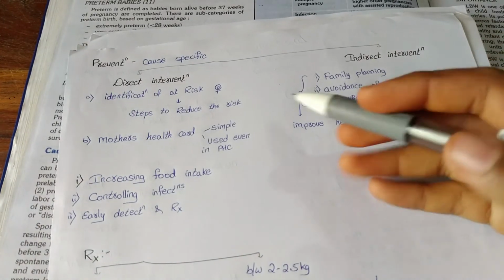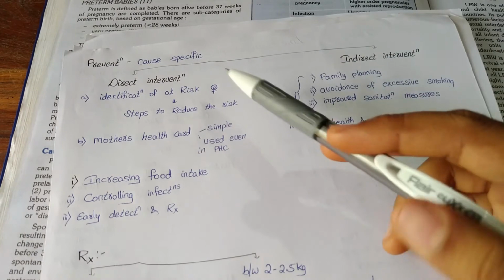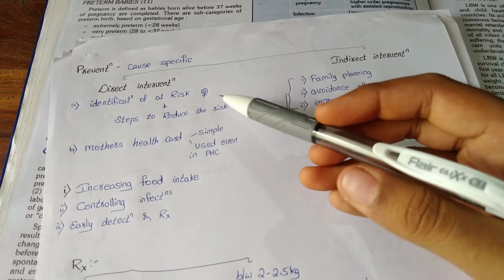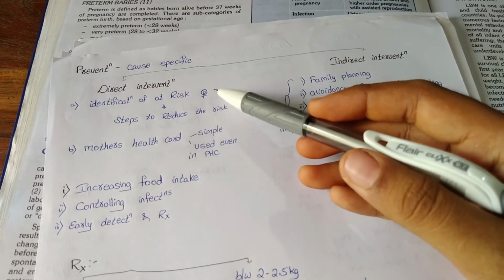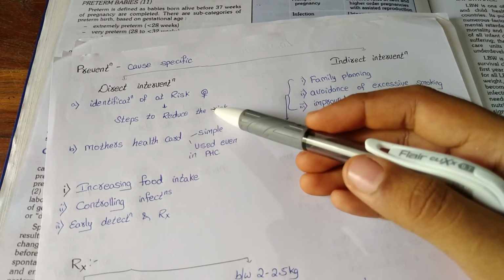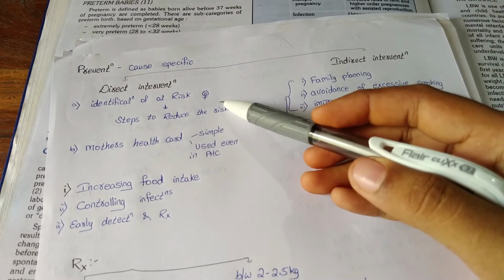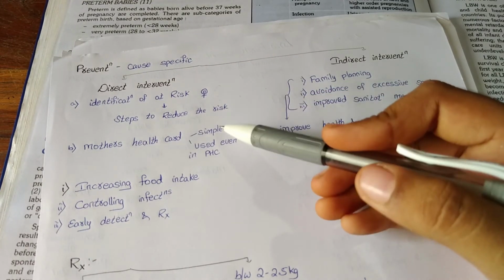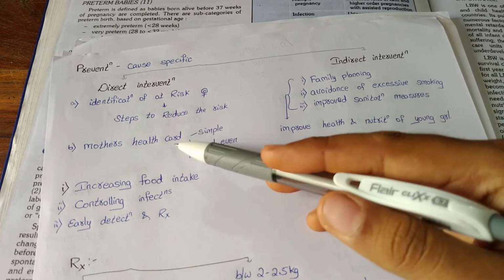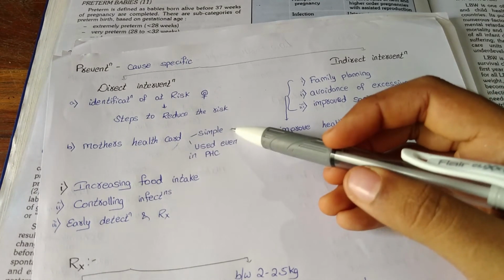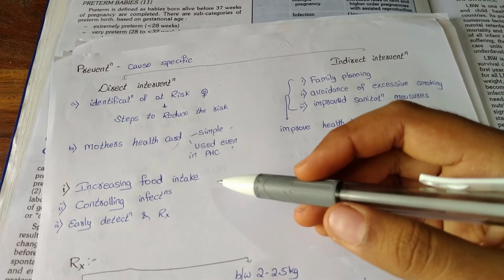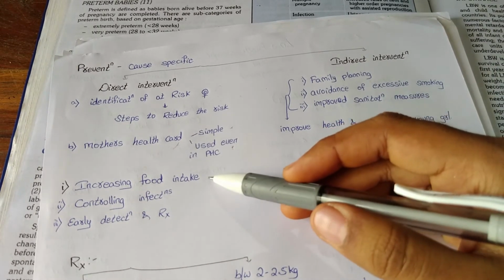So prevention is mainly cause specific, and there can be direct intervention or indirect intervention. Direct intervention includes identification of high risk pregnancies or steps to reduce the risk of pregnancies, and early detection of risk in pregnant women. This is mainly done by giving pregnant women the health card. These are simple health cards and these can be easily used even in the PHCs. And some of the direct interventions include increasing food intake.